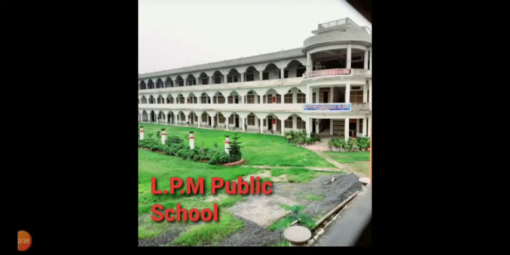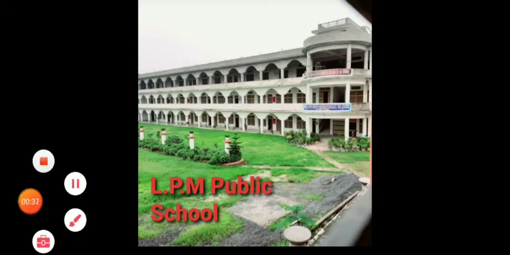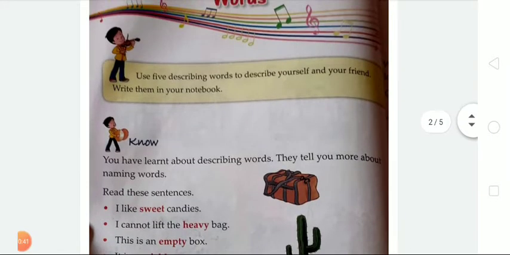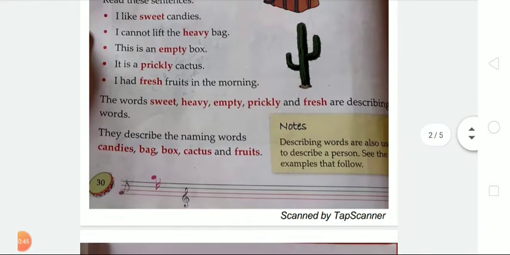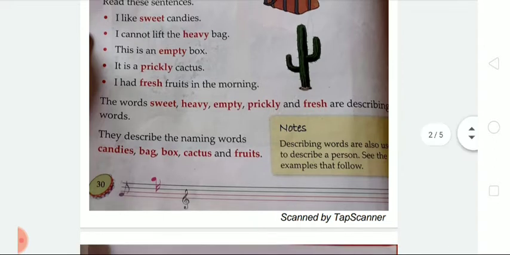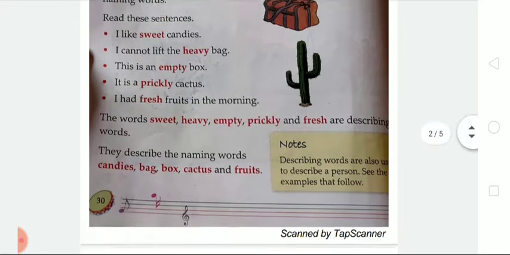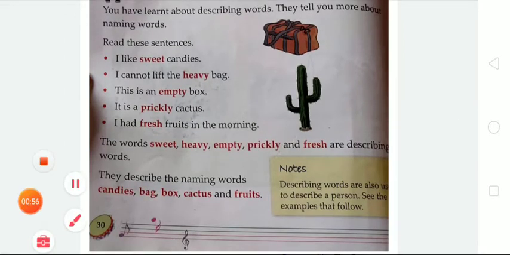So first of all, you all take your Tune into Grammar book. Dear students, open chapter number 5, that is more on describing words, which is given on page number 30. We have learned that describing words are also used to describe a person, and we have learned some exercises. One more time I'm going to repeat this again. You have to revise it.